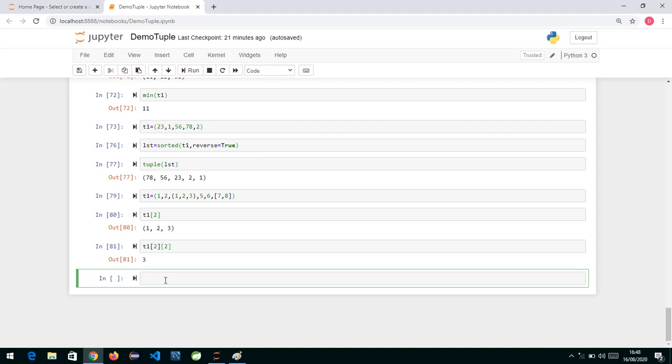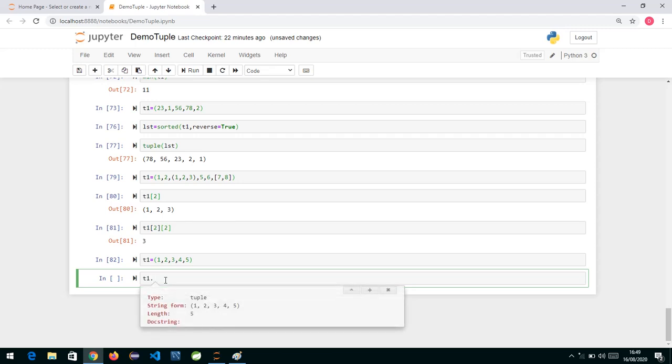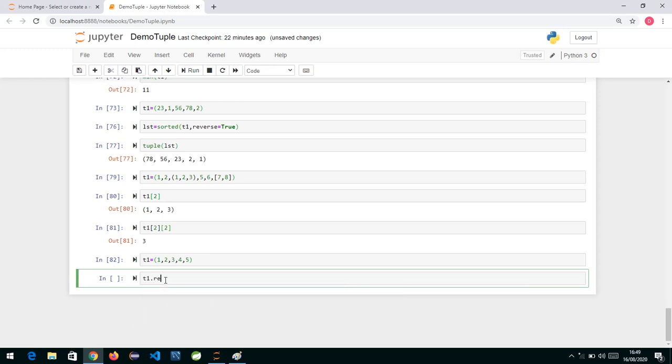Now moving to functions, suppose I have a tuple this way: 1 comma 2 comma 3 comma 4 comma 5. If I say T1 dot and press, I feel it's remove.